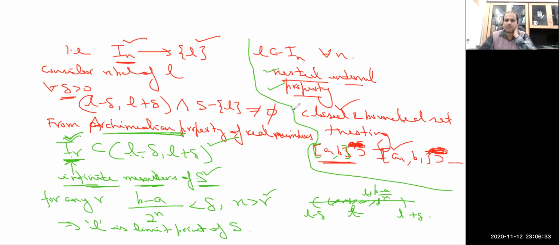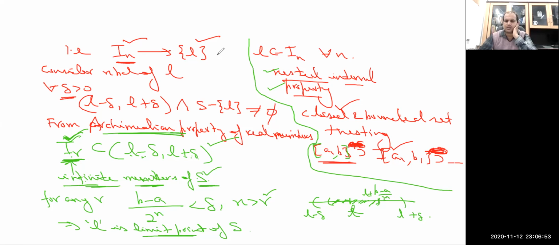And from the Archimedean property of R, one can always claim an interval I_r which contains infinite members of S and gets enclosed in this set, that is, its intersection with every neighborhood of L is non-empty. This is the reason why it contains infinite members of the set S, and thus L is a limit point of the set S.